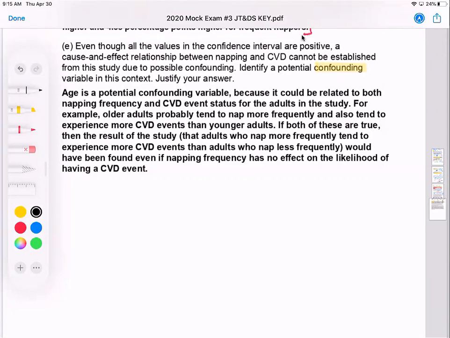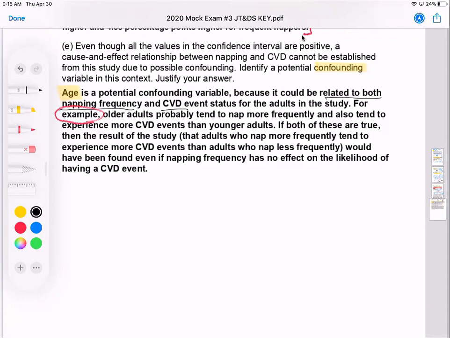But let's see what confounding variable they chose. They said age is a possible confounding variable because it could be related to both frequent napping and CVD for the adults in the study. For example, this is very, very good to include an example, particularly with confounding questions, to come up with an idea of, hey, how might some other variable lead to the response that would kind of get in the way of our treatment revealing the response.